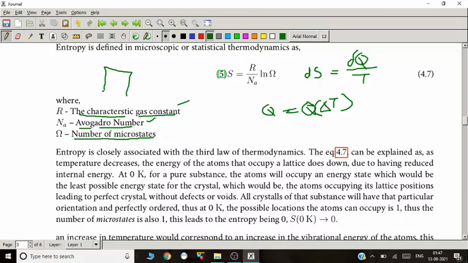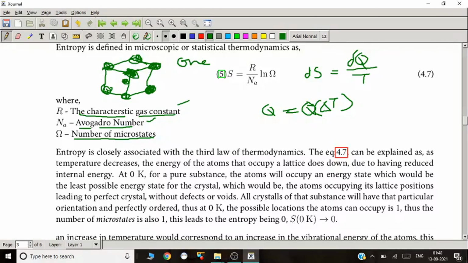Suppose I just draw a simple cubic structure. In a lattice structure, this is what the atoms are supposed to occupy. At 0 Kelvin, for a pure substance, we assume that the atoms will occupy these locations.